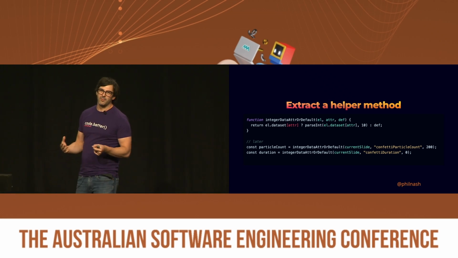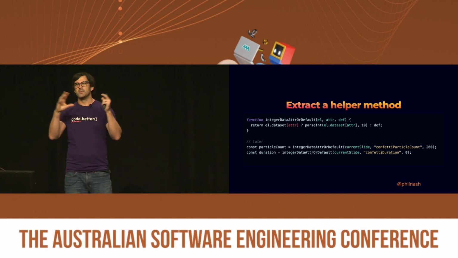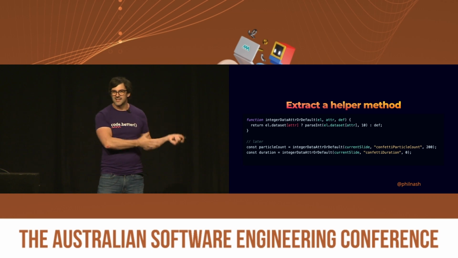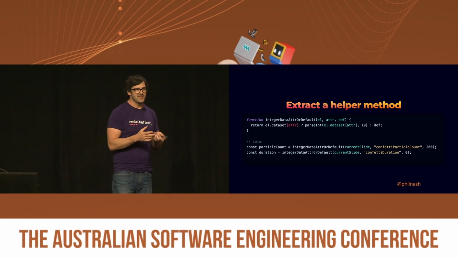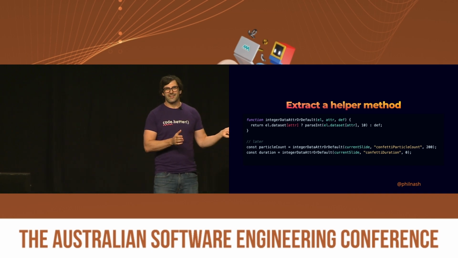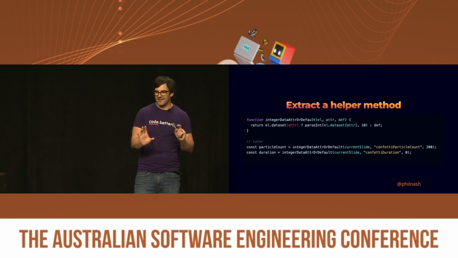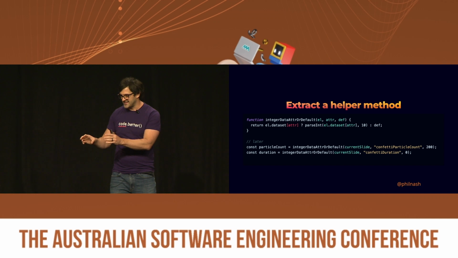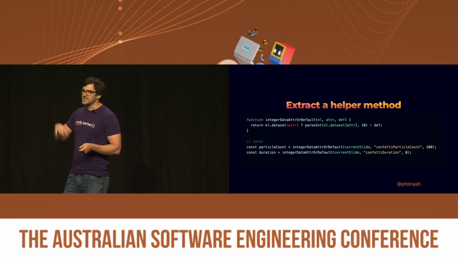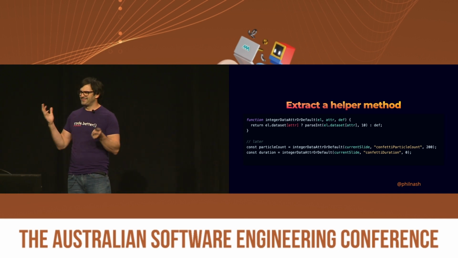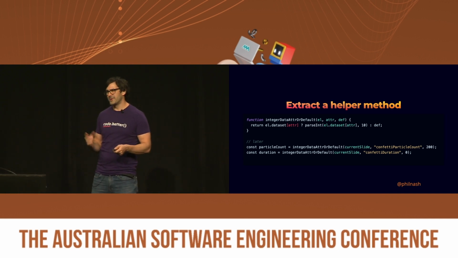If you write a helper method that it turns out uses all of the context from the existing function, you're not helping anything there. You're actually just moving the complexity around and moving it off into a different place, which is going to make it more complex ultimately. Although it probably will still reduce the score. It's not perfect, but what is?